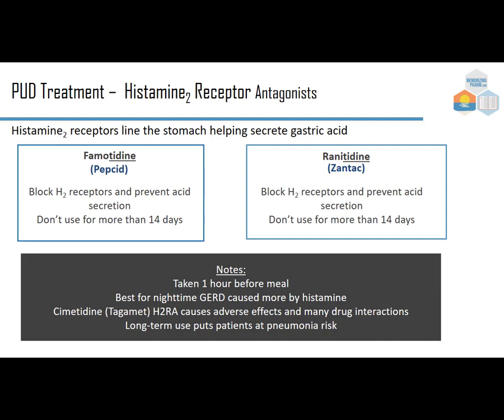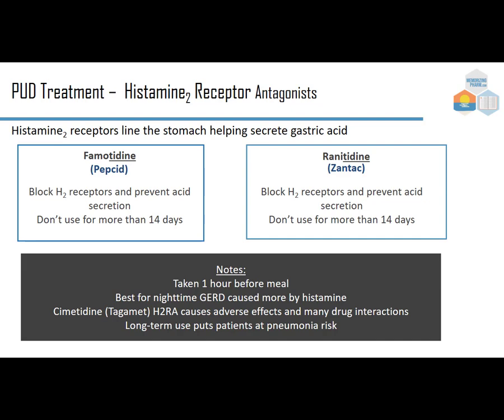famotidine will block H2 receptors and prevent acid secretion, as will ranitidine, and we don't want to use it for more than 14 days if we're just taking it over the counter. The physician, of course, or prescriber can make it longer. Some notes: we take it an hour before the meal to reduce that acid. It's best for nighttime GERD, gastroesophageal reflux disease, caused more by histamine, really. Cimetidine, or Tagamet, which is the first one that came out,